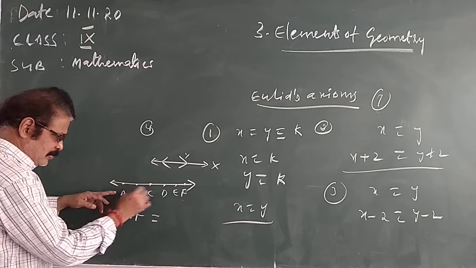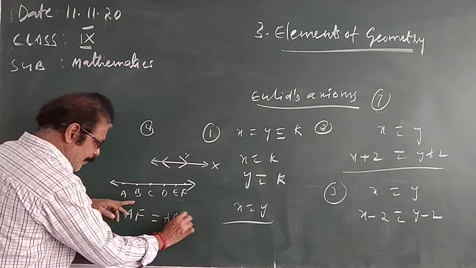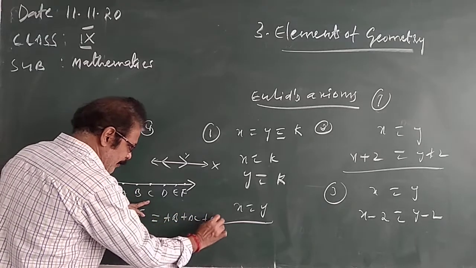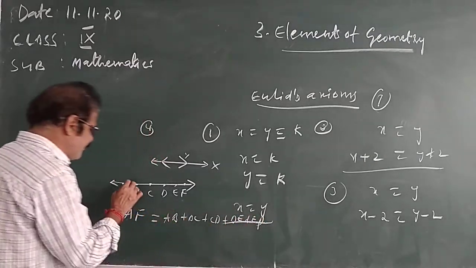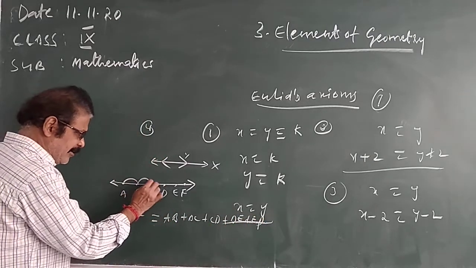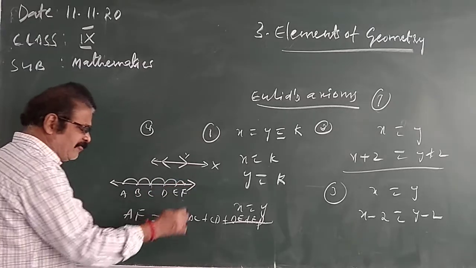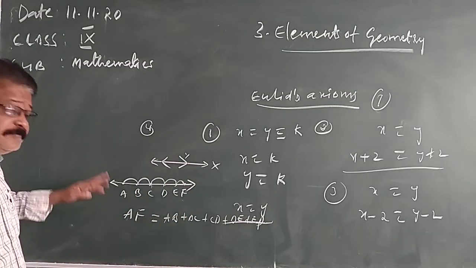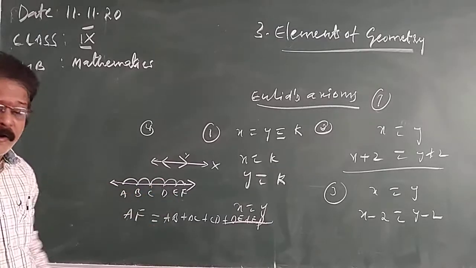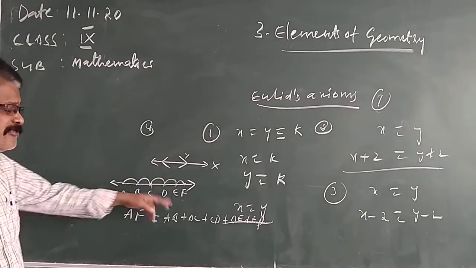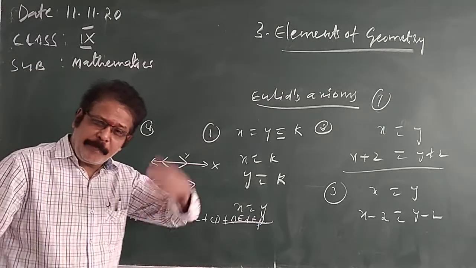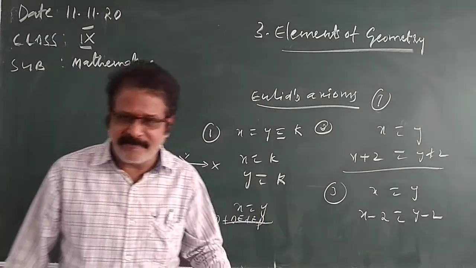AF is equal to AB plus BC plus CD plus DE plus EF. So these are parts: AB part, BC part, CD part, DE part and EF part. All these parts are less than the whole. The whole is AF. The whole is greater than its part. Every part is less than the whole.